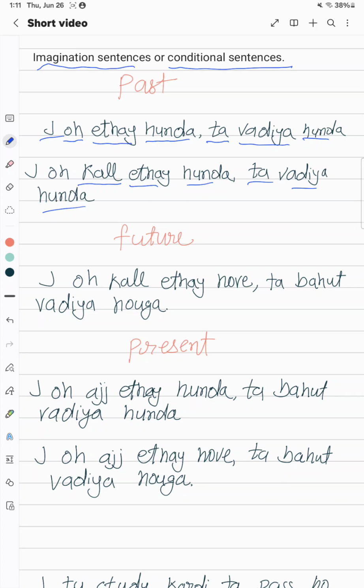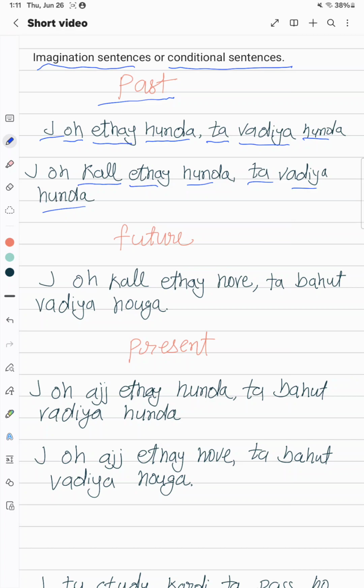So now your imagination for past, like if he were here, it would be better, right? So you are talking about the past. All right, because it didn't happen, it's just your imagination. You are thinking it would be better if he were here, right? It's a past imagination.